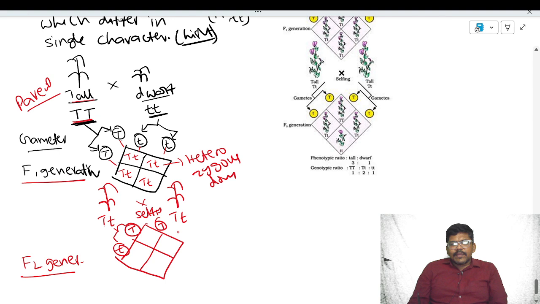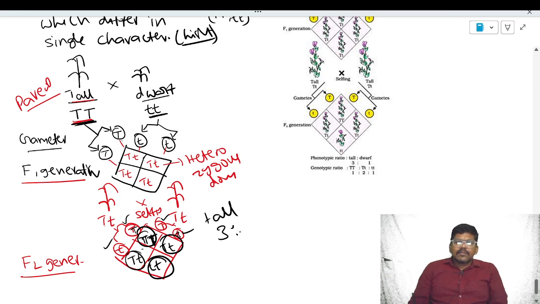The same happens on the other side. When these gametes mix, we see the formation of homozygous dominant, heterozygous dominant capital T, small t, again heterozygous dominant, and homozygous recessive small t, small t. We see three tall plants: 1, 2, 3. And one dwarf plant.